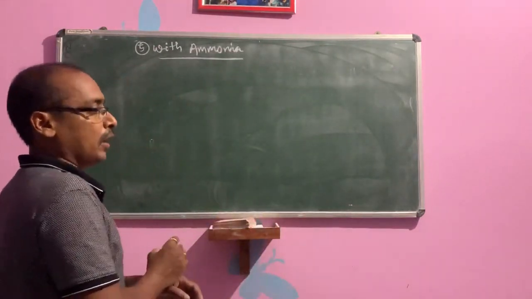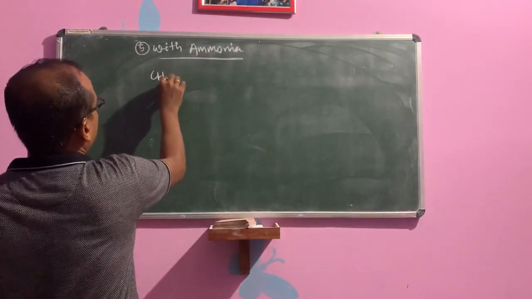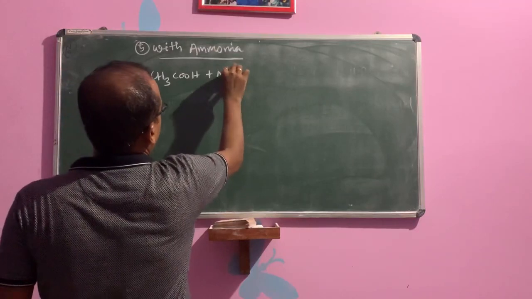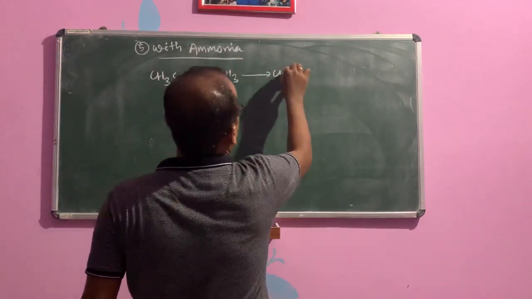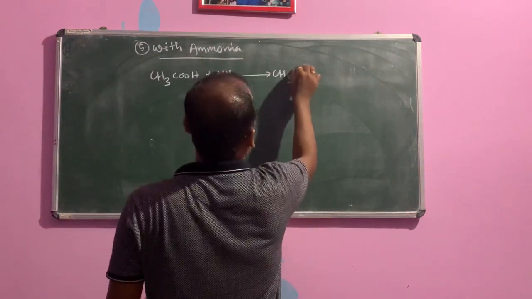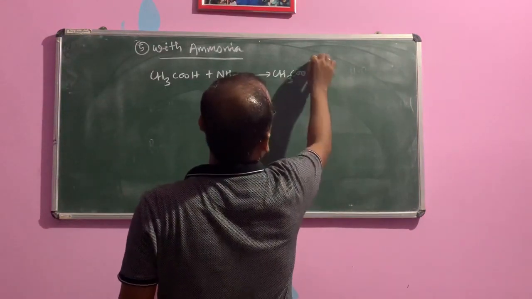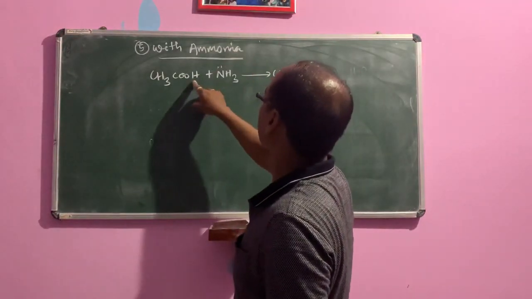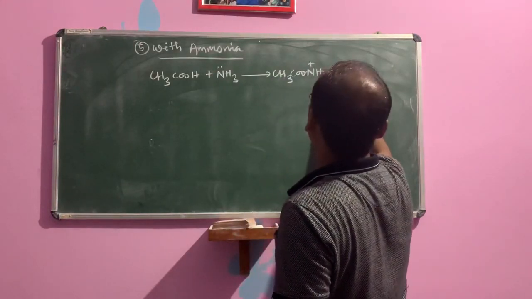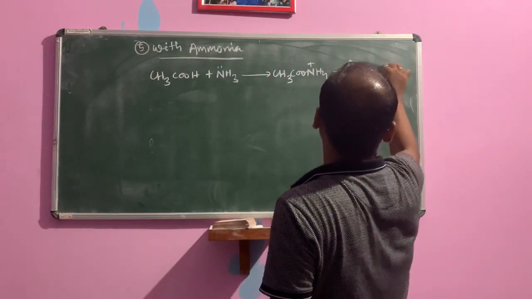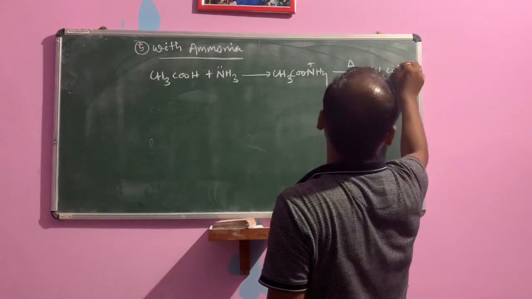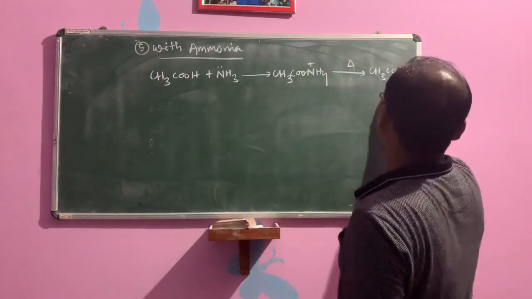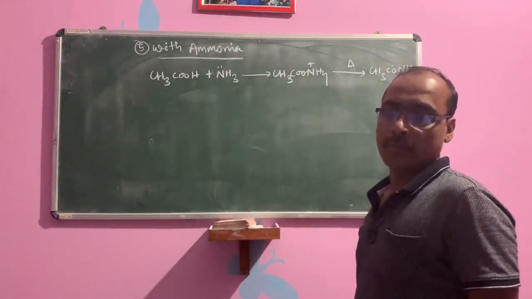Suppose, for example, ammonium acetate, you can take as one example. That will be CH3COOH plus NH3. That will be called ammonium acetate: acetic acid plus ammonia forms ammonium acetate, CH3COO NH4 plus. Then on heating it will form CH3CONH2, or C double bond O NH2, you can write like this, and H2O as byproduct.